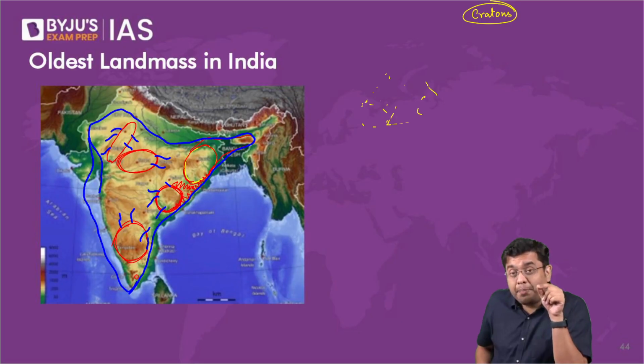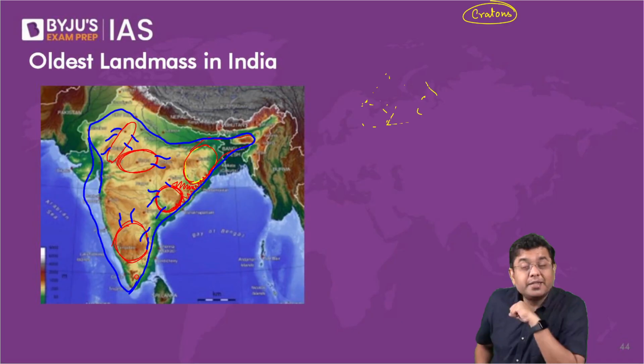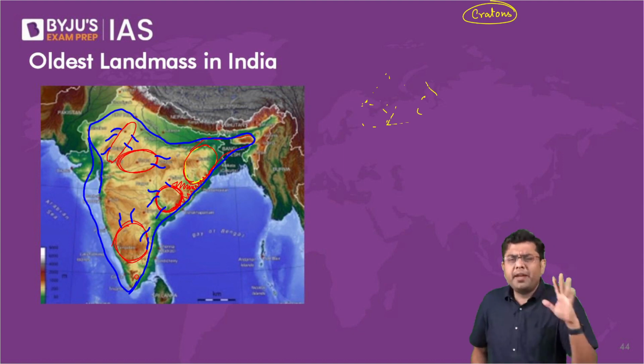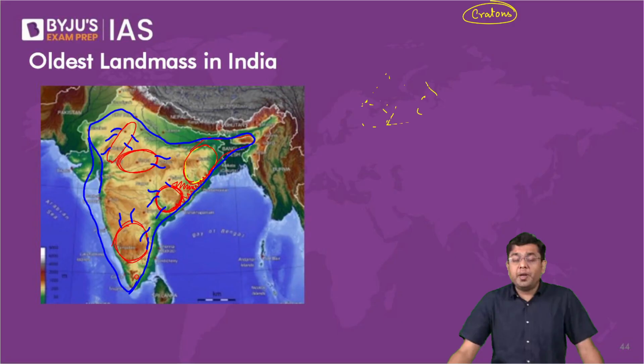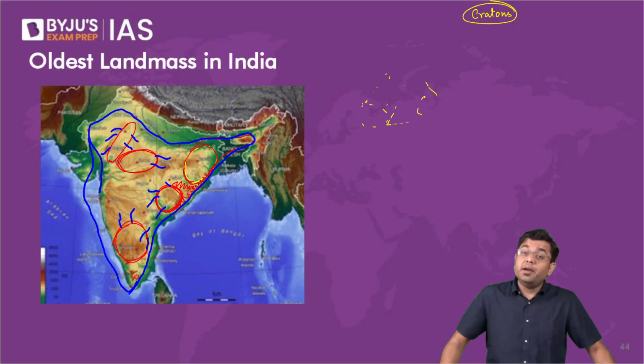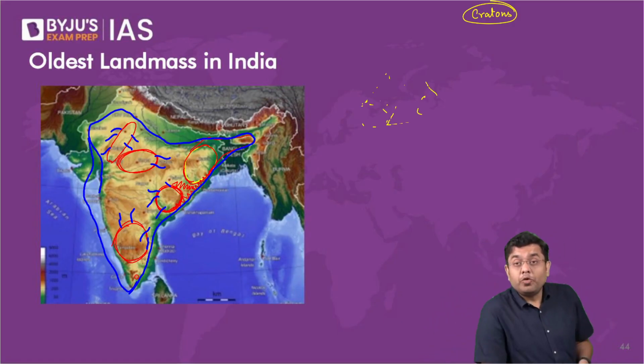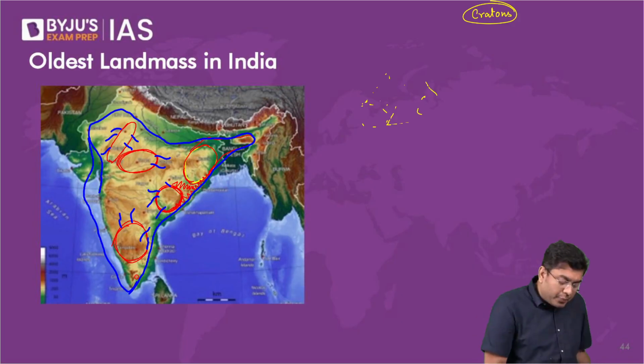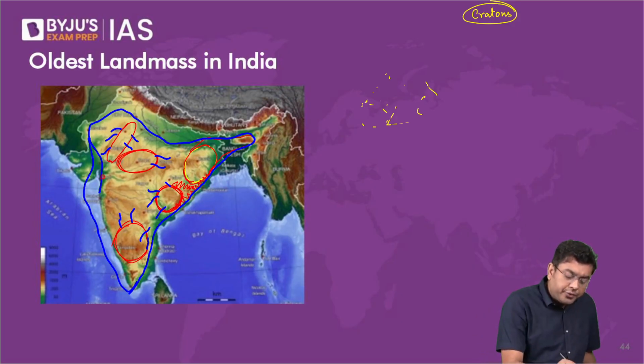Now, when the Indian plate was over the region of the Reunion Island hotspot, it was the western stretches of the Indian plate which lay over it, for a span of a couple of million years. At that point of time, you had a very significant volcanic eruption. And you had basaltic lava which spread out. Now the basaltic lava flows like water. So that basaltic lava spread out in this region.